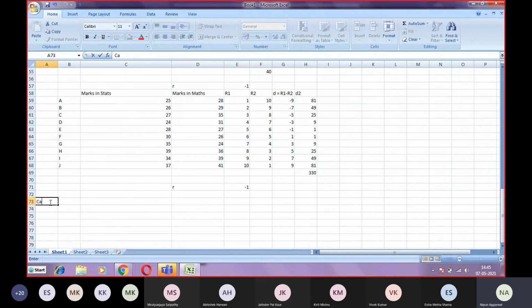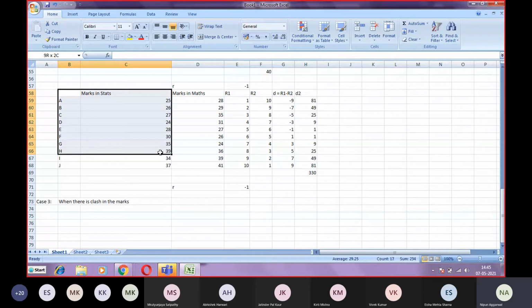Now case 3. Case 3 is when there is a clash in the marks. So when there is a clash in the marks, suppose this will be your data.